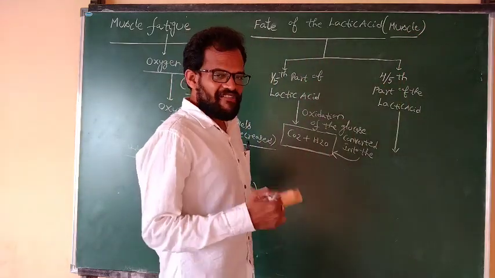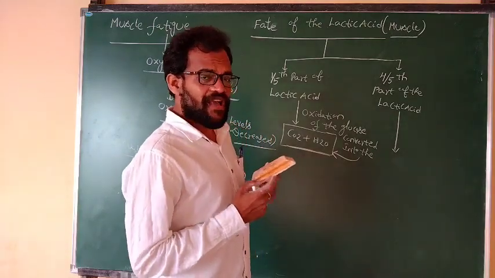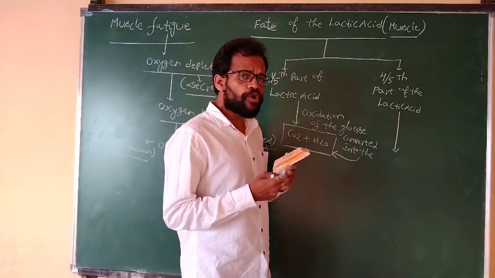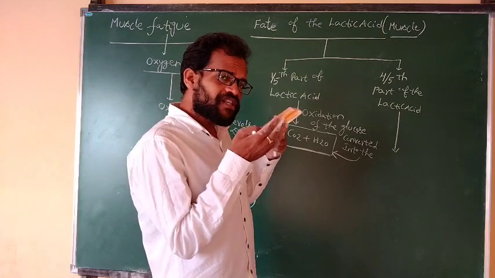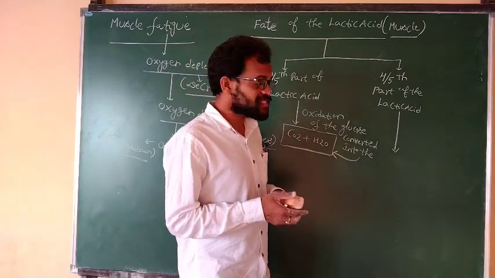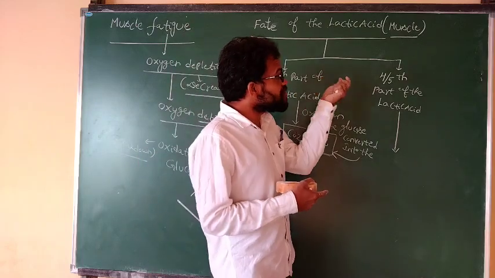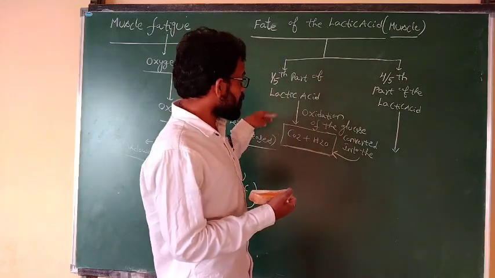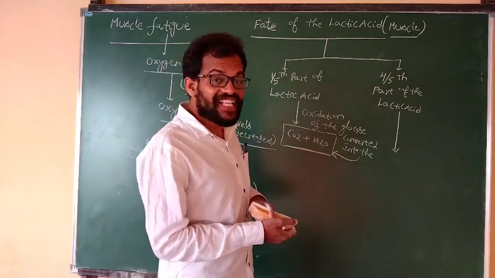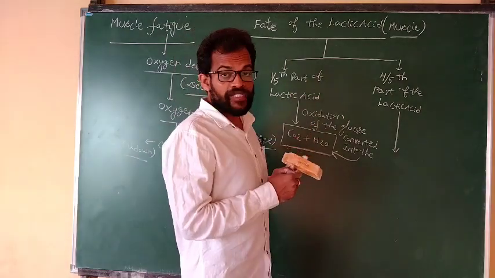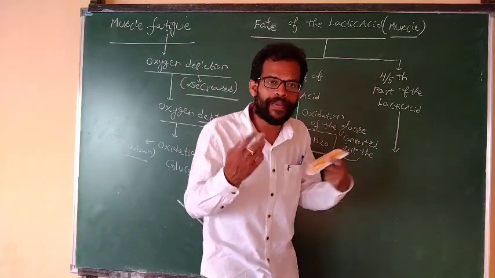Whenever during vigorous exercise the oxygen content is less, more muscles participate in muscle contraction and the oxygen levels decrease. In the absence of enough oxygen, the glucose is converted into lactic acid. 1/5 part of the lactic acid is converted to carbon dioxide and water. The remaining 4/5 part is present in the muscles. Whenever more lactic acid is present in the muscles, it leads to muscle pains.